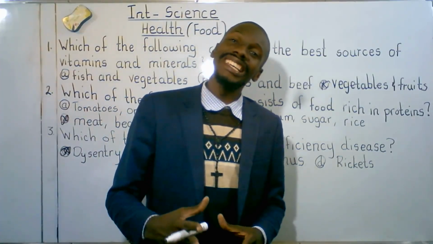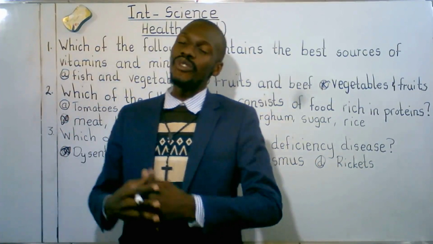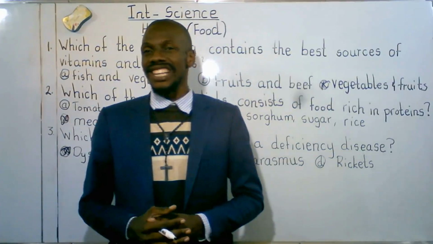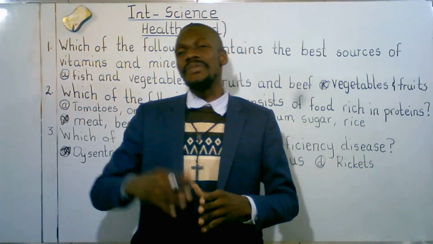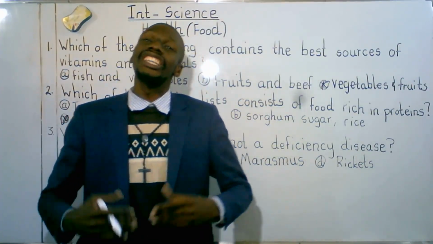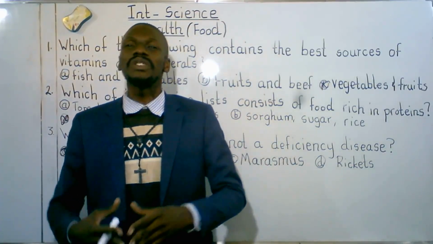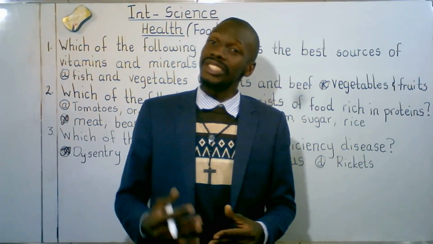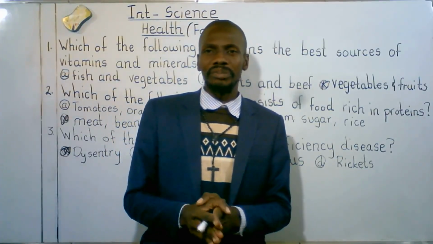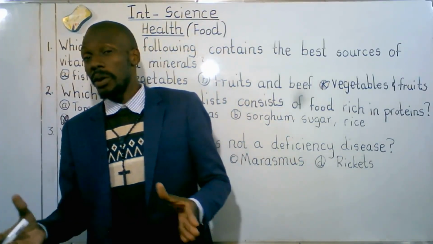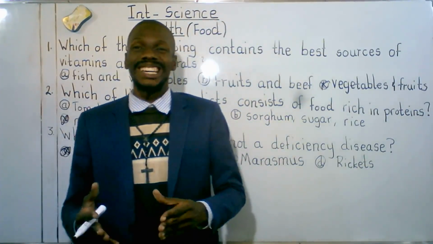Apart from that, we've got carbohydrates. Carbohydrates are energy giving food. We usually get them from cereals such as maize, rice, wheat, and so on. We've got fats. Fats act as fuel in transportation of nutrients. Fats also regulate our body temperature. We can get fats from cheese. What else apart from cheese? Meat such as pork provides us with fats, and butter, to mention but a few.